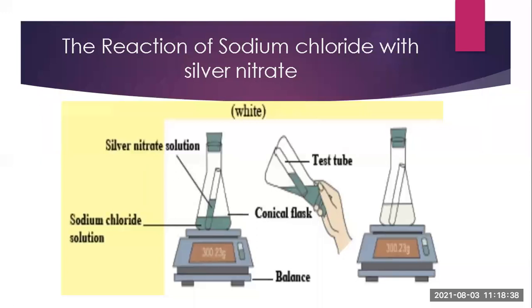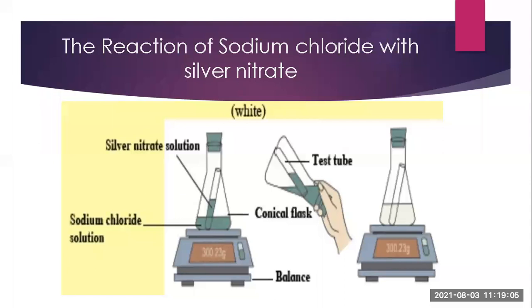Okay, what you have to do is pour the sodium chloride solution in the conical flask, and after that pour some silver nitrate solution in the test tube and put it inside the conical flask, and pack it from the upper side with a cork. Okay, it should be airtight. Then measure it with the help of the balance. Now you can see a specific weight is written there, 300.23 grams.